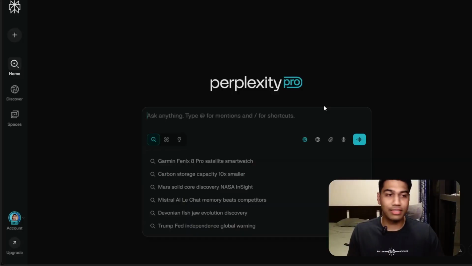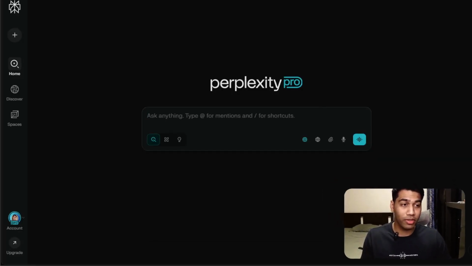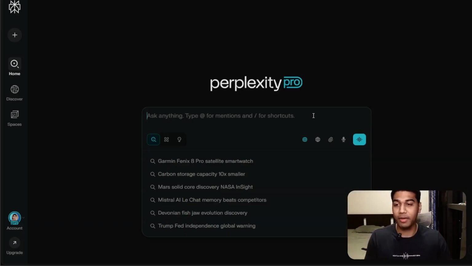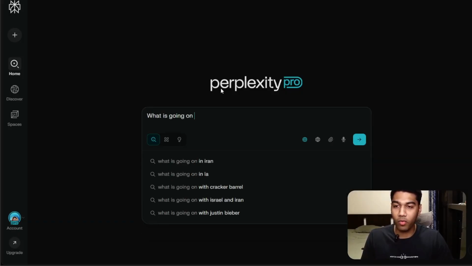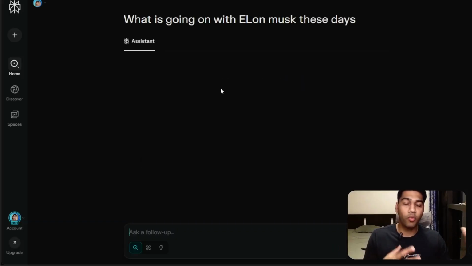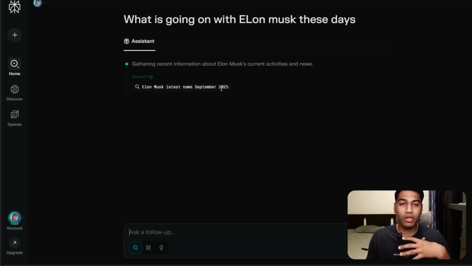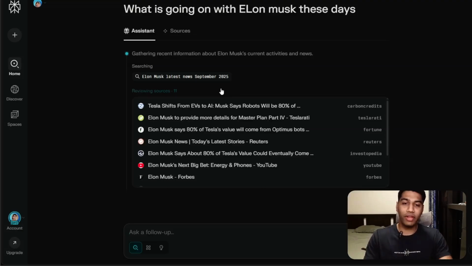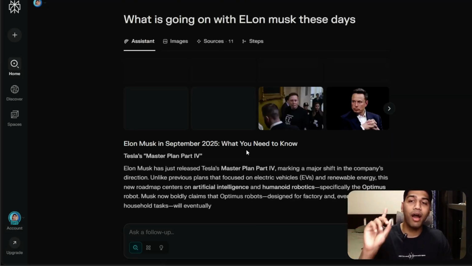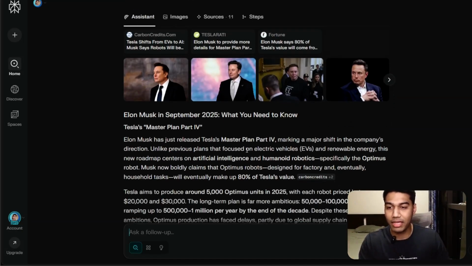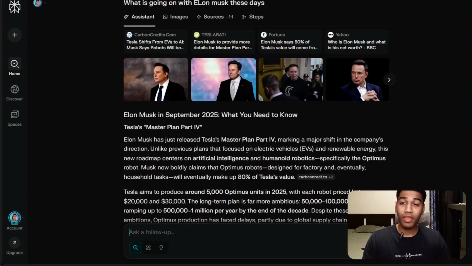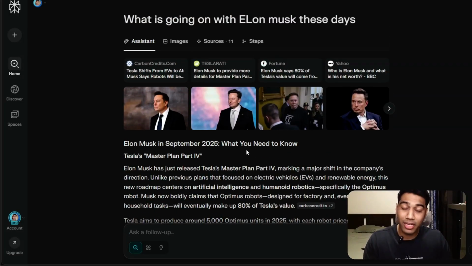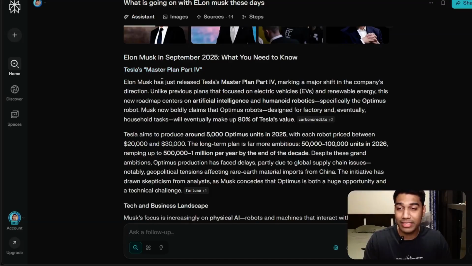The first thing that you need to understand is there are just so many options on the search bar that all of them look crazy, right? But let's start with the simple one. Right now, I'm just going to search for something and I'm just going to say, what is going on with Elon Musk these days? And the point is you can ask questions like this to Perplexity because it's not just searching for you, it's actually referencing multiple pieces of information and creating an answer for you, compared to something else like Google or Bing. Compared to Google, which will just give you an answer, this actually goes ahead and researches on your behalf and tells you exactly what you want to know.